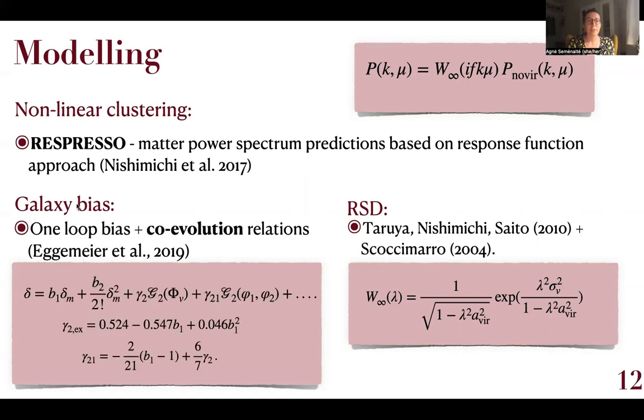For galaxy bias, we're using one loop bias and coevolution relations. The coevolution relations allow us to relate the tidal bias parameters gamma2 and gamma21 to the linear bias b1, and in that way obtain tighter constraints by simply reducing the number of free parameters that we have in our model. And this bias model is also an update for our clustering analysis.